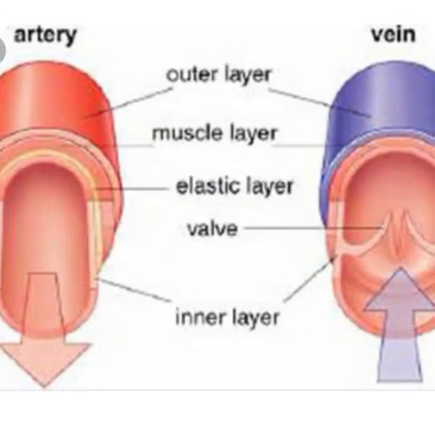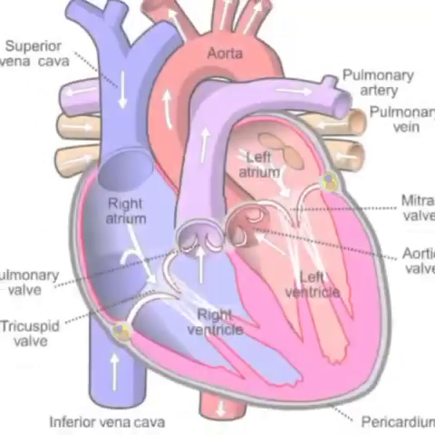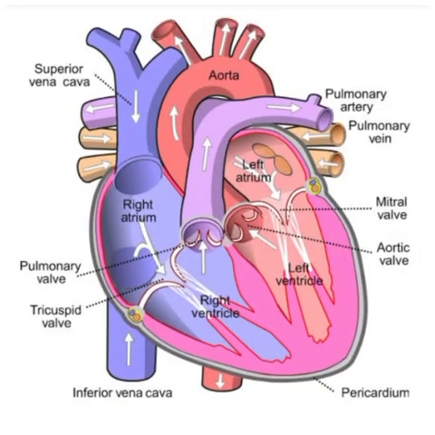Veins have thin walls, but arteries have thick walls. Veins have thin walls and blood flows at low pressure through the veins. Therefore, veins have valves in them which allow blood to flow in one direction. This prevents the backflow of blood in veins. Usually, veins carry deoxygenated blood, but the pulmonary vein, which is connected to the left atrium of the heart, carries oxygenated blood from the lungs to the heart.